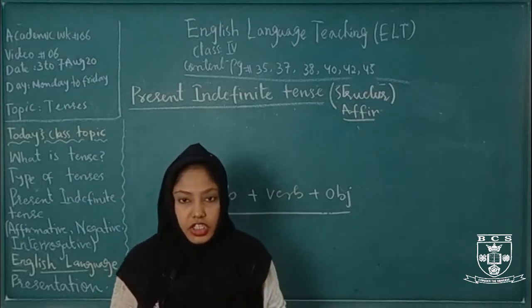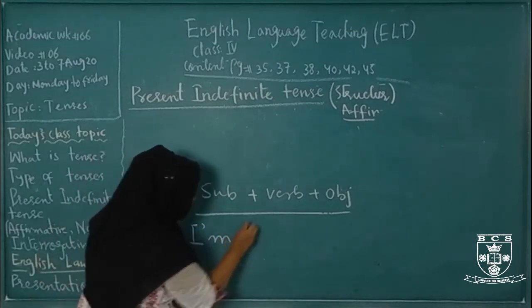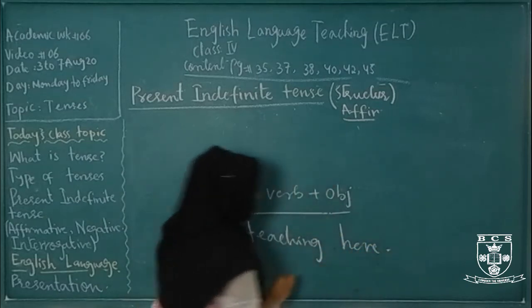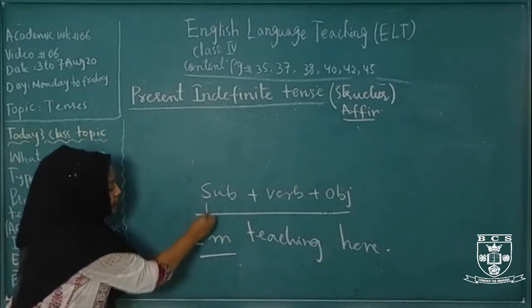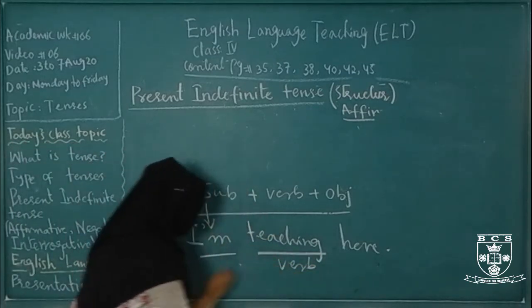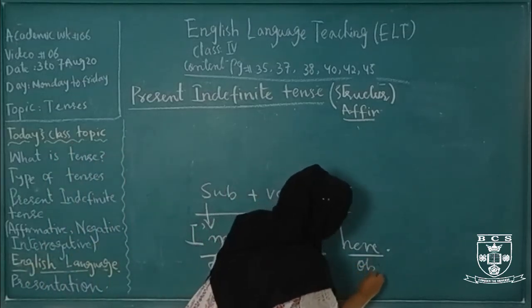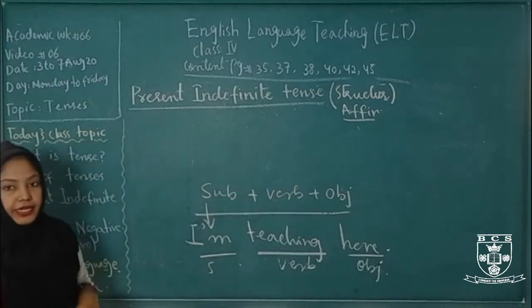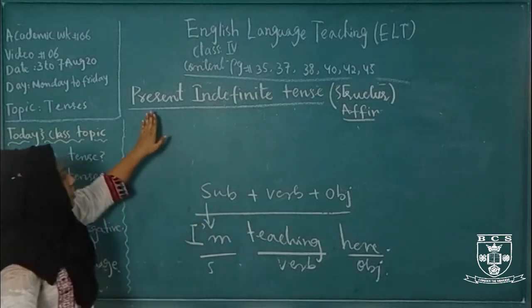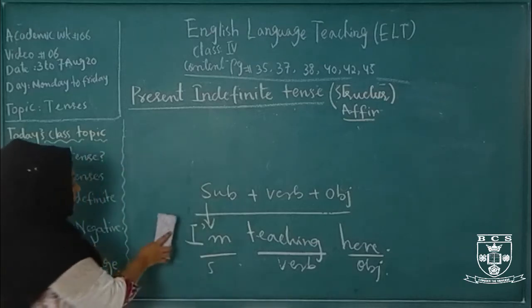Like, I am teaching in the class. Here, this is the sentence. Here, I am is the subject who is doing the action. Teaching is my action, it's called the verb. And where am I teaching? Here, यहाँ, in the class, it is the receiver, so it's called our object. So every sentence has three main parts: subject, verb, and object. Okay, now come to the present indefinite affirmative. What will the present indefinite affirmative structure be?